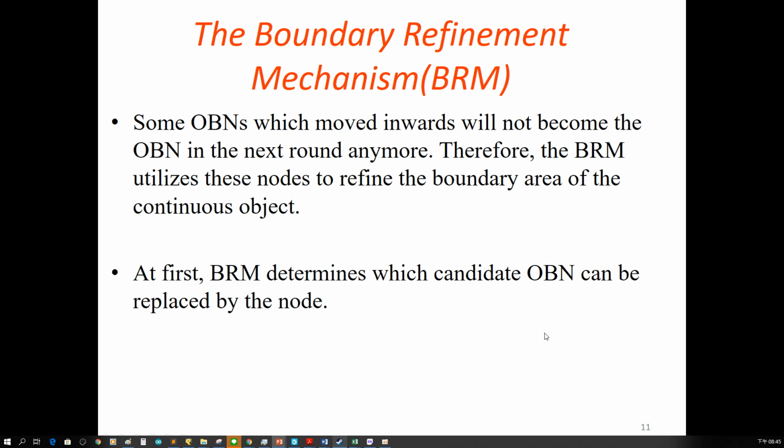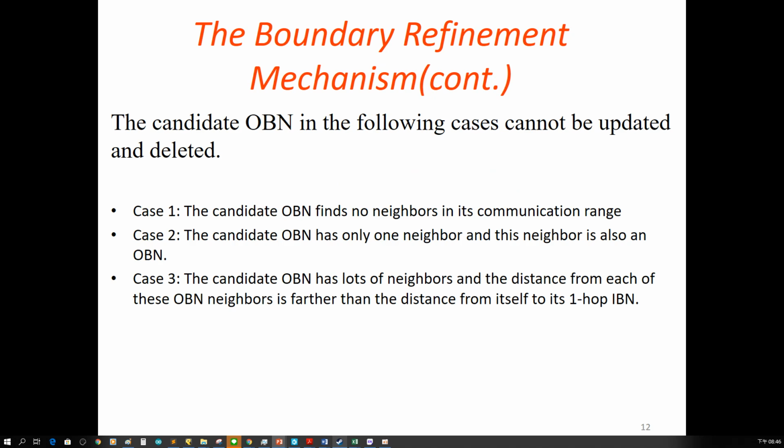Then the boundary refinement mechanism is proposed. Some OBN which move inwards will not become the OBN in the next round anymore. Therefore, the IBN authorizes these nodes to refine the boundary area of the continuous object. At first, the BRN determines which candidate OBN can be replaced by the node, and the candidate OBN in the following cases cannot be updated and deleted.